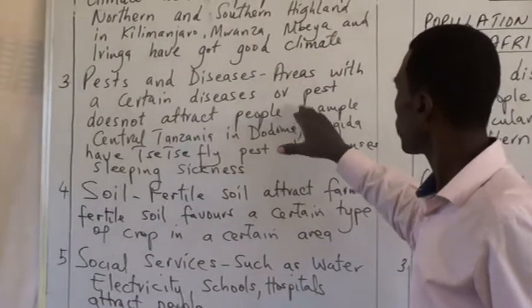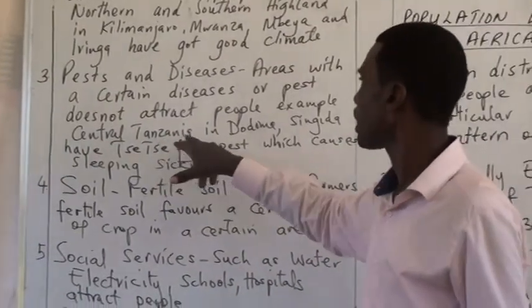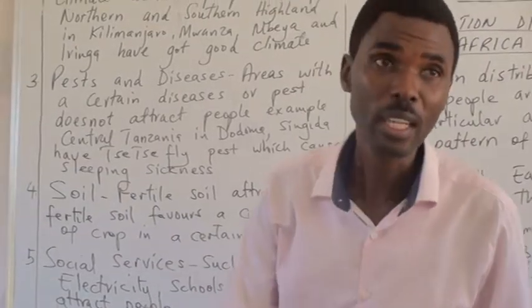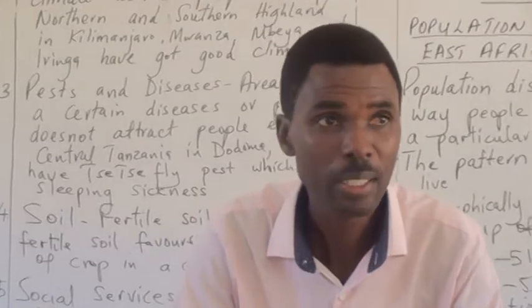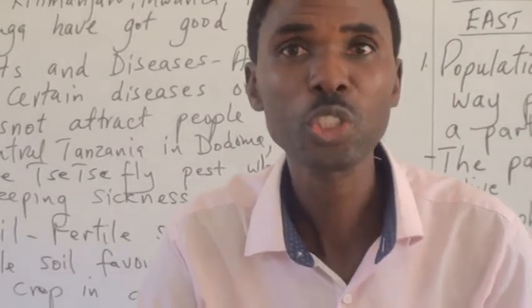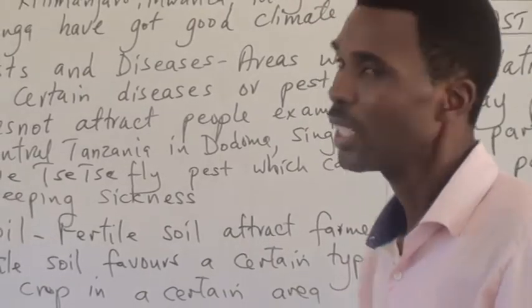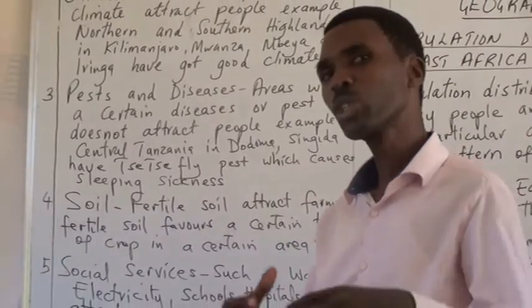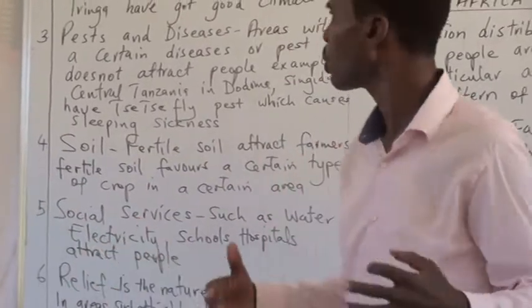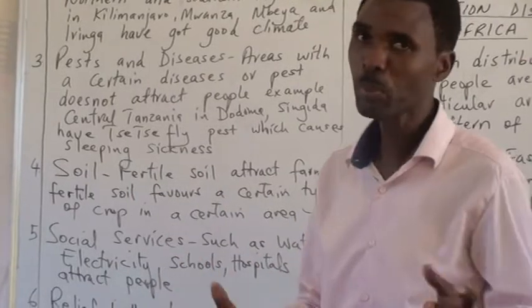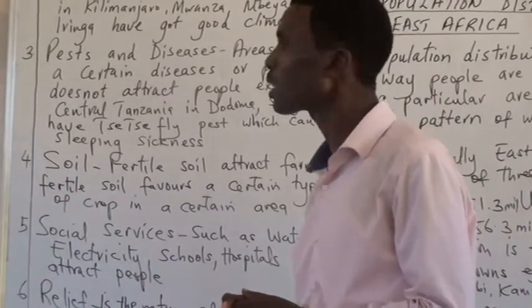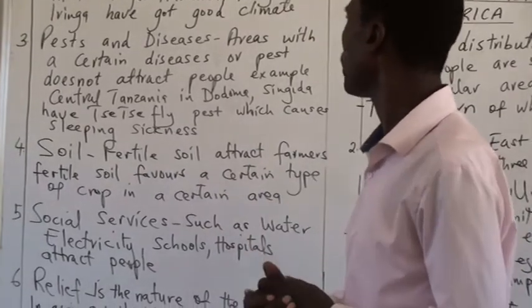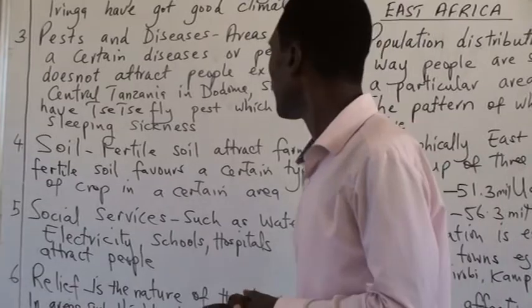If you check around here, you find that in central Tanzania, in areas around Dodoma and Singida, those areas have this pest called the tsetse fly. The tsetse fly is a pest which affects animals mostly, and it causes a disease called sleeping sickness. Now you find that in those areas which have those kinds of diseases and those kinds of pests, people will not be attracted to live there. They will not attract people and also affect the population distribution.